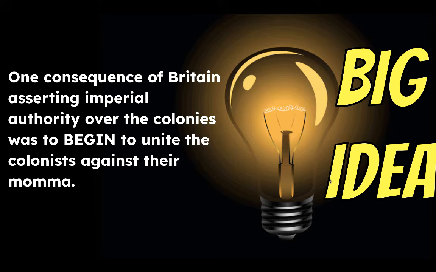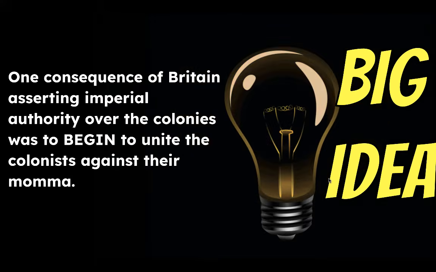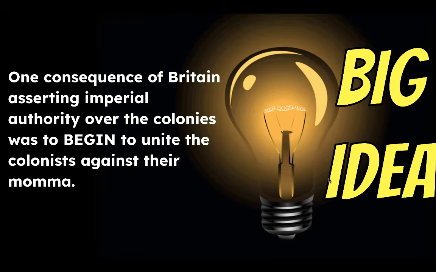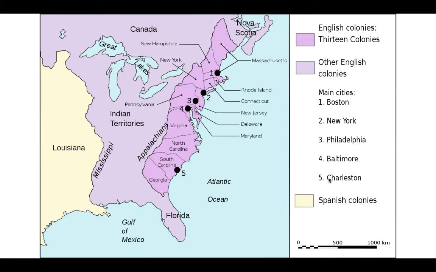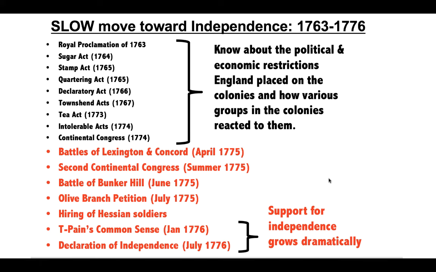The big idea, though, is this. One consequence of Britain asserting imperial authority over the colonists was to begin to unite the colonists against their mama. Opposition to British policies will increase intercolonial unity. These 13 colonies that had relatively little in common will slowly work together to question and challenge British policies. There is a lot going down in the 12 years between the end of the French and Indian War and the first shots of the American Revolution at Lexington and Concord.